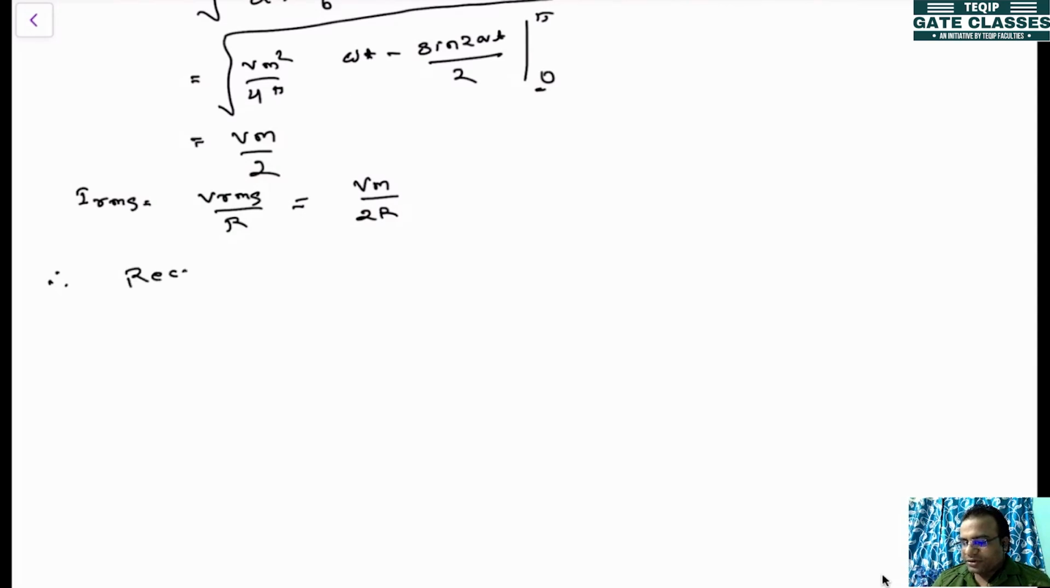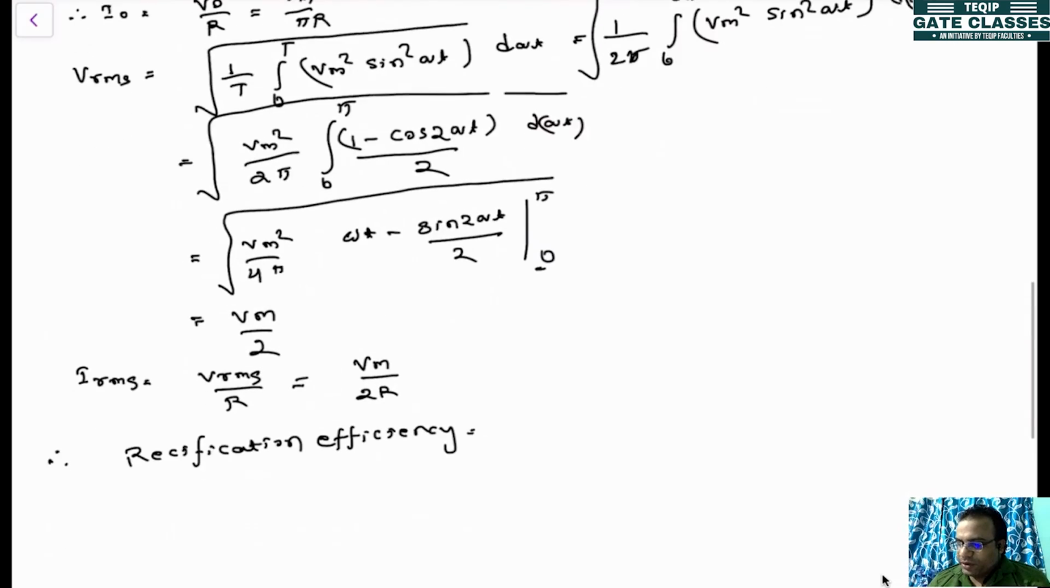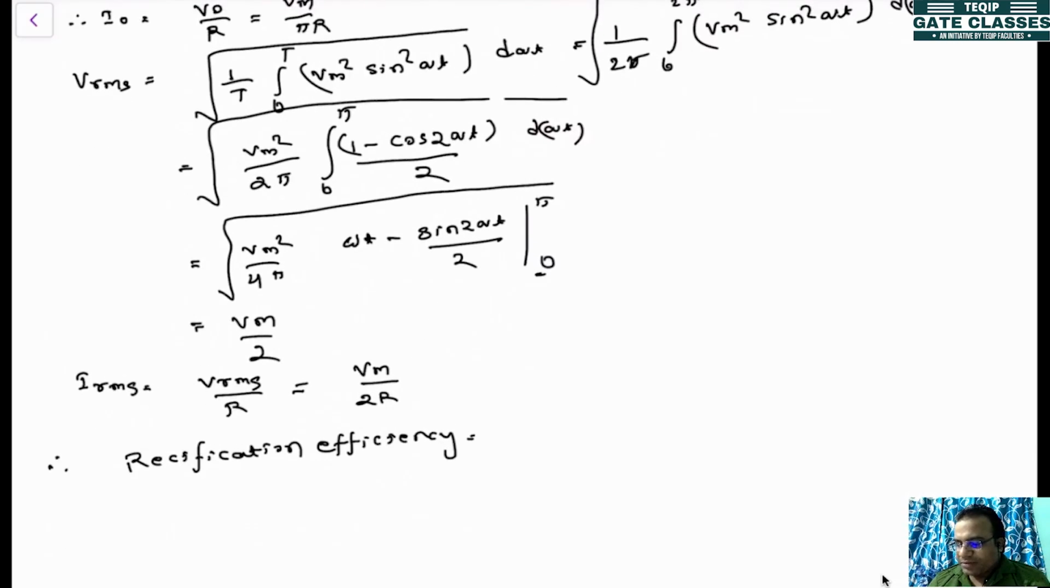First factor is rectification efficiency. One question might be coming, why are you calculating VRMS and IRMS? If it is pure DC, then your V average will be equal to VRMS. As you are getting a pulsating DC, that's why you are calculating average value and RMS value. For pulsating DC, VRMS is not equal to V average.